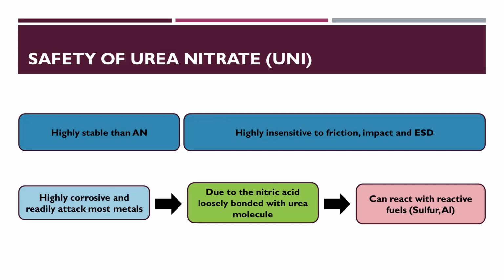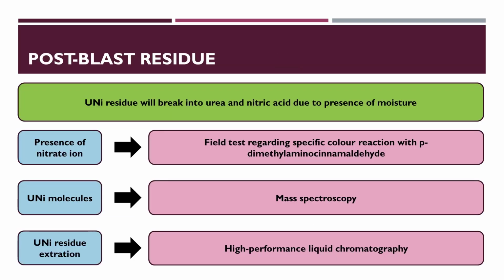It is highly corrosive and readily attacks most metals due to the nitric acid loosely bonded with the urea molecule. Urea nitrate residue will break into urea and nitric acid due to the presence of moisture. Presence of nitrate ion is one of the post-blast indicators, detected by field tests with a specific color reaction with p-dimethylaminocinnamaldehyde. Urea nitrate molecules are detected by mass spec, and HPLC can also be used to analyze its residue extraction.